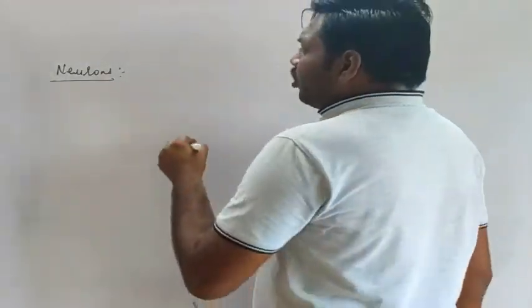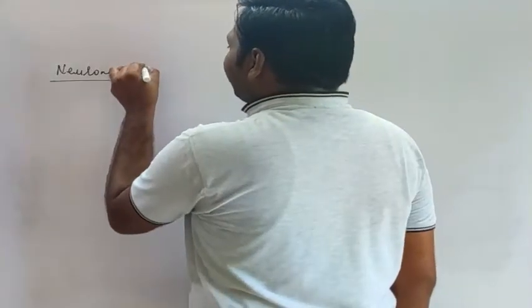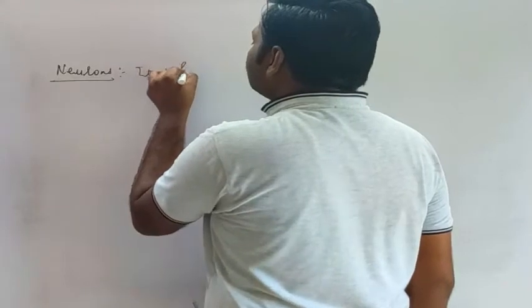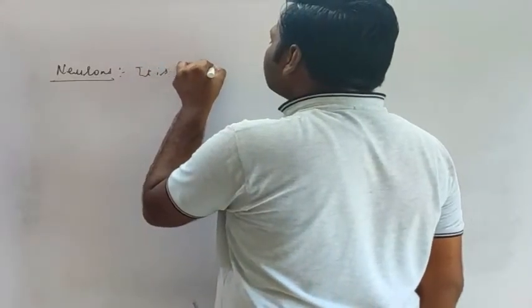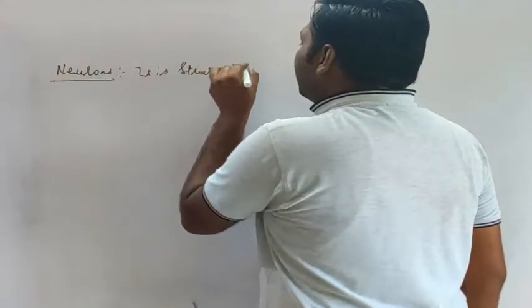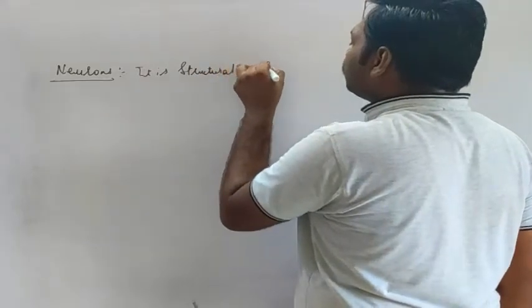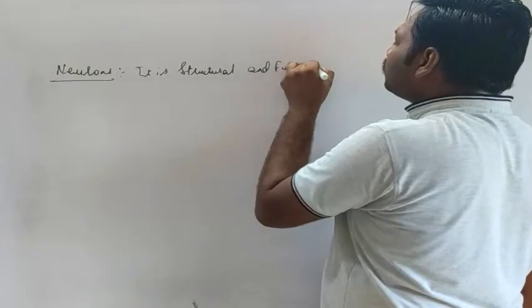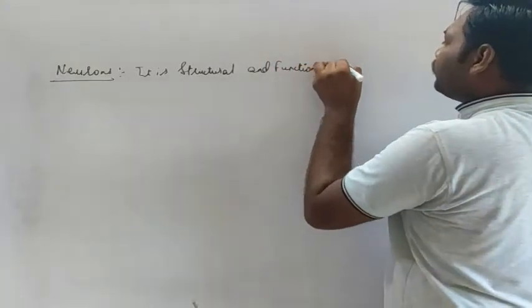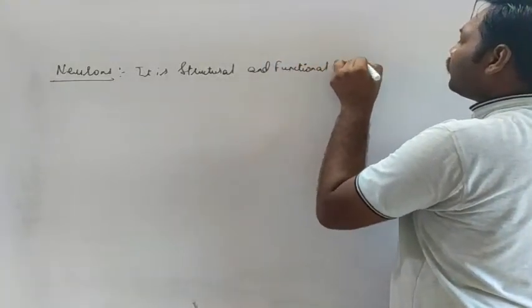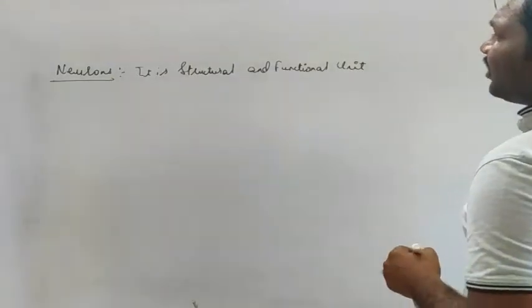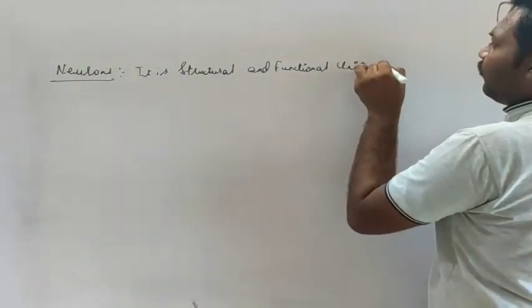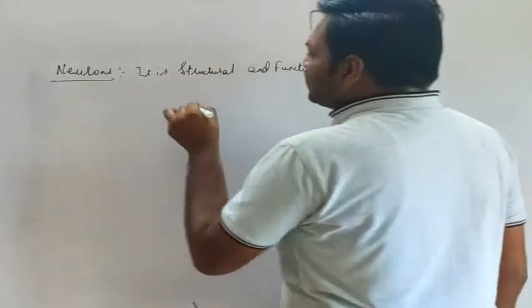So basically we can write the definition: it is the structural and functional unit of the nervous system.